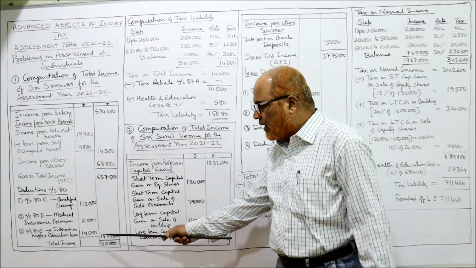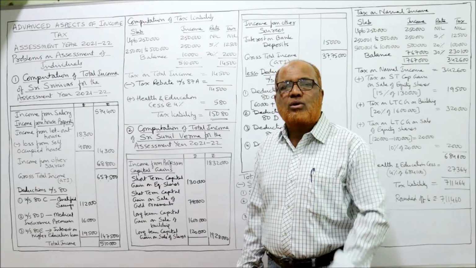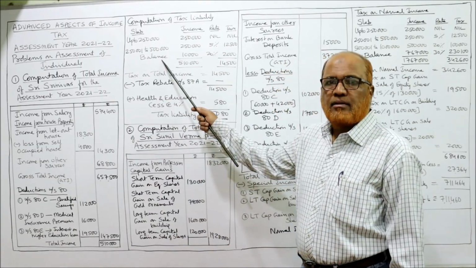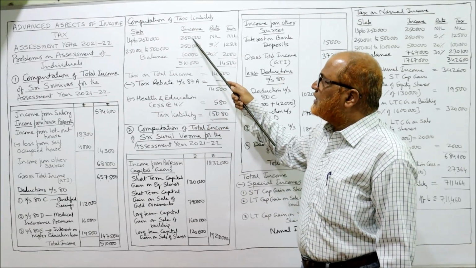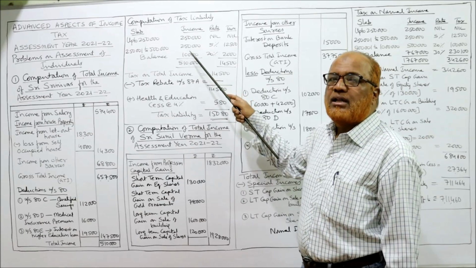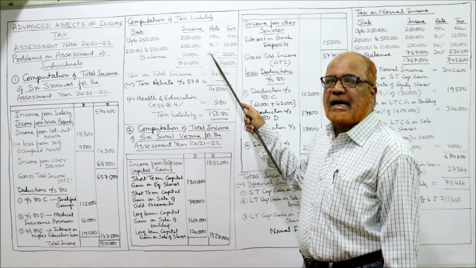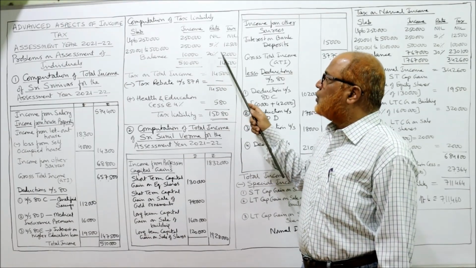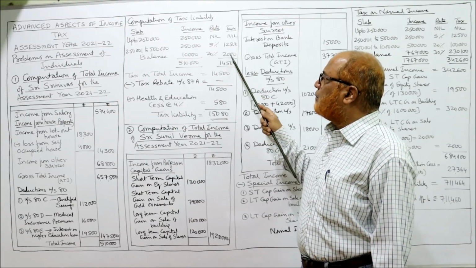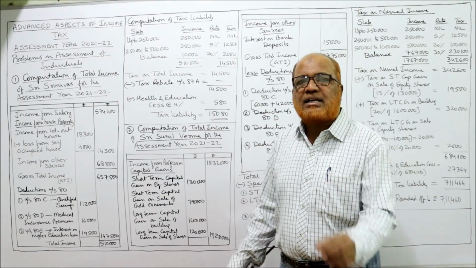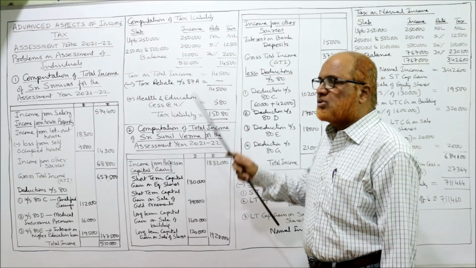But is our income going up to 10 lakh? No. Our income is only 5,10,000. So we'll take the balance. The total income is 5,10,000 minus 2,50,000 minus 2,50,000. The remaining balance is 10,000. On this 20% is the tax. So 10,000 into 20%, 2,000 is the tax. Now add up. 12,500 plus 2,000, 14,500 is the tax on total income. Tax on total income 14,500.